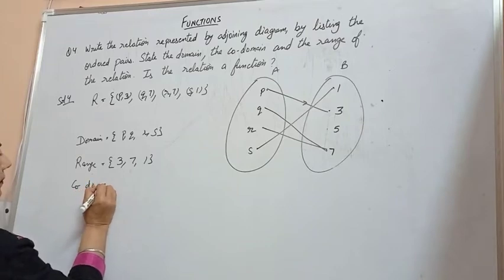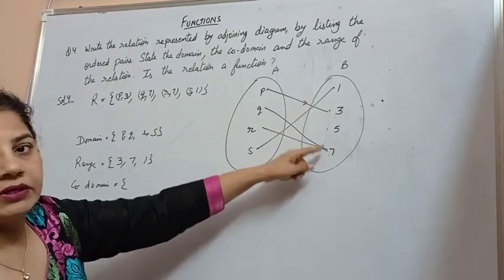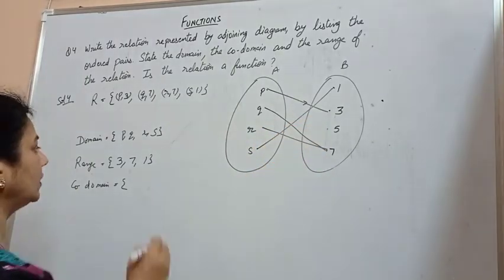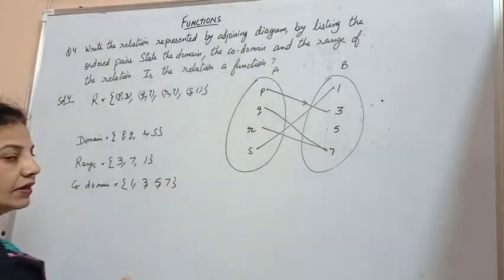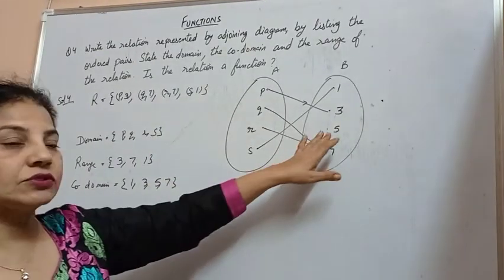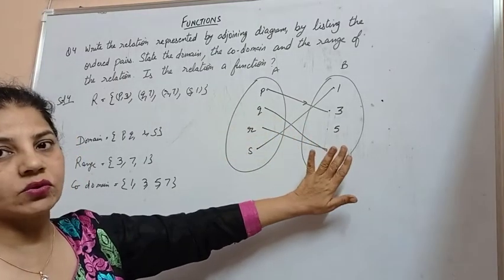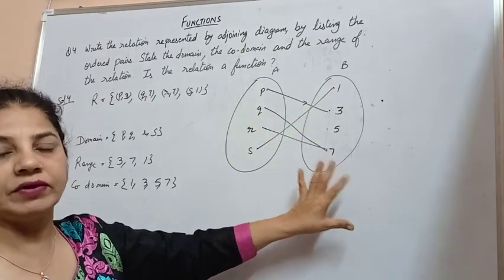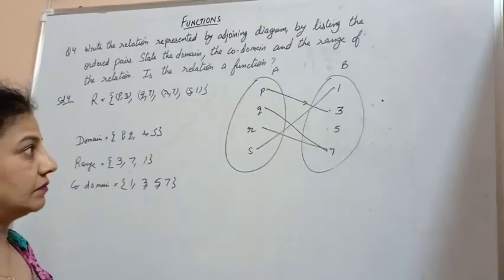Codomain: the elements of set B. All the elements of set B are the codomain. So we have 1, 3, 5, 7, whether they are mapped or not. 5 is not mapped with any element of A. Still, we can say that this is a codomain because every element of B is in the codomain. So we have the codomain as 1, 3, 5 and 7.